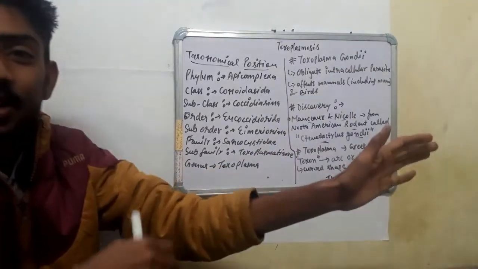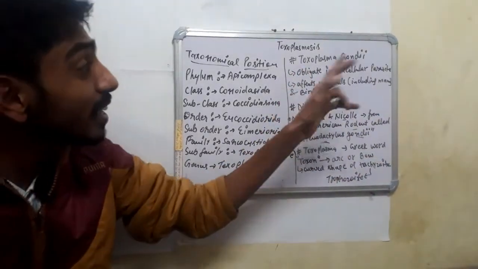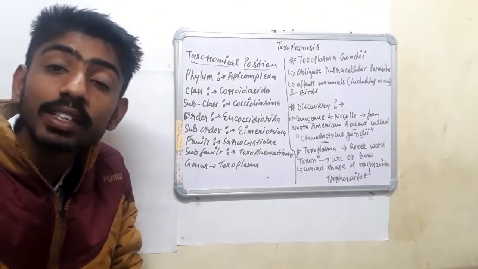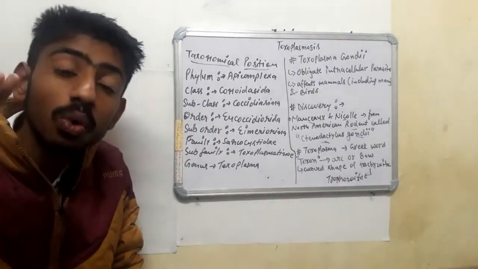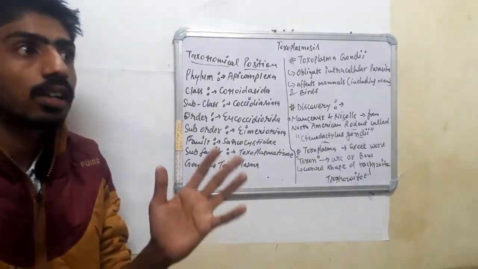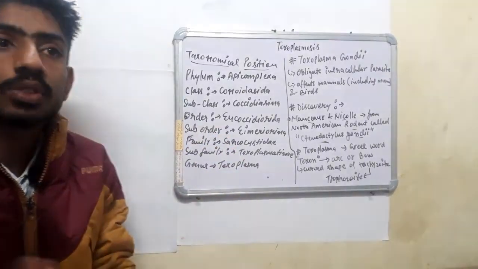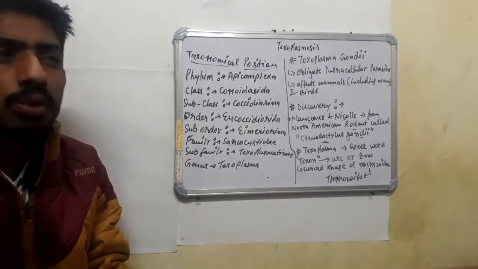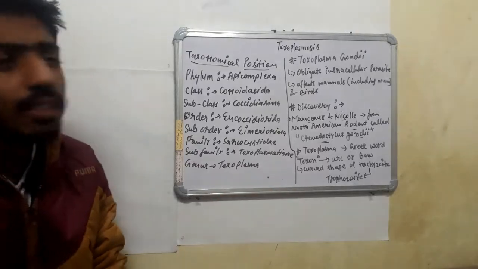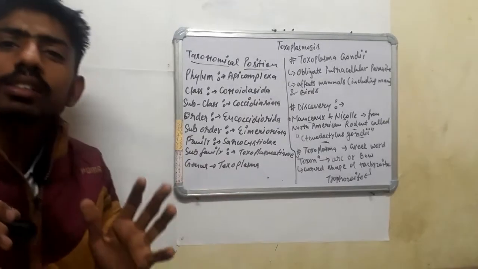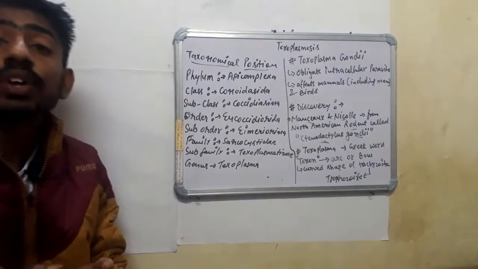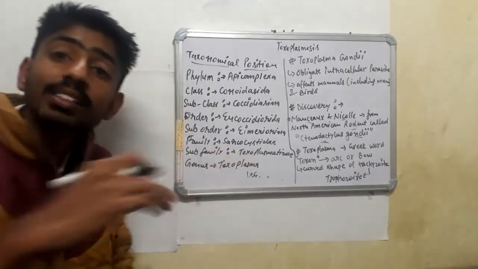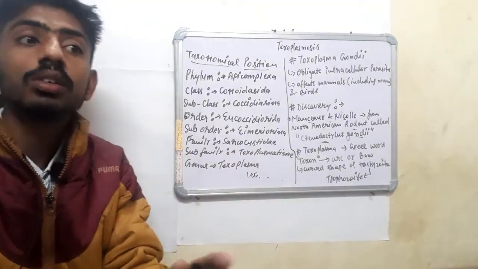Toxoplasma gondii is an obligate intracellular parasite. What is an obligate intracellular parasite? I think all of you know about the virus, and today is COVID-19 time, so you have heard about it. Intracellular means inside the cell. I am just taking the virus as an example. The virus does not exist outside the cell.